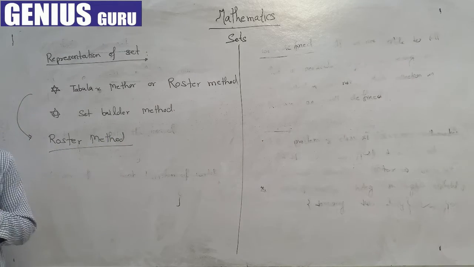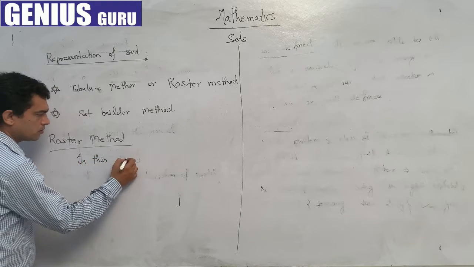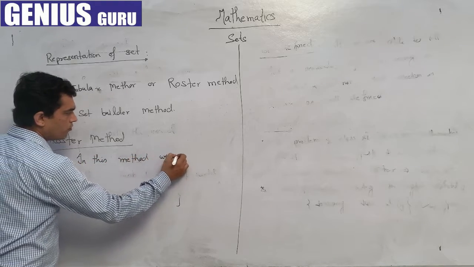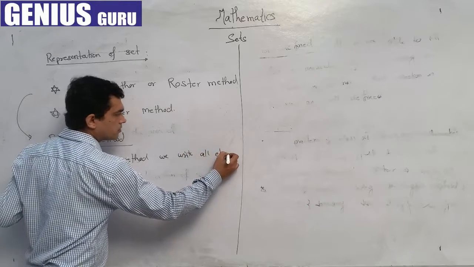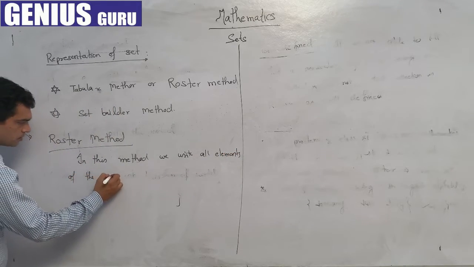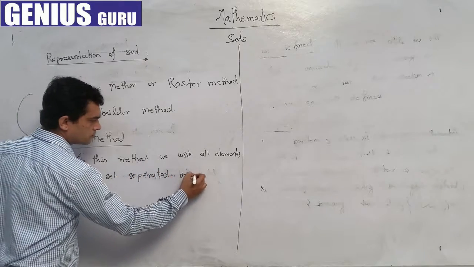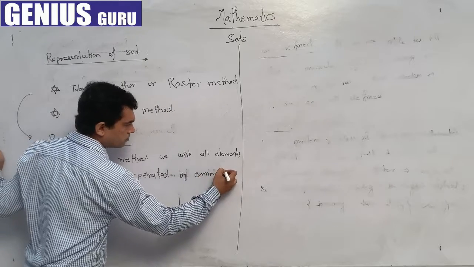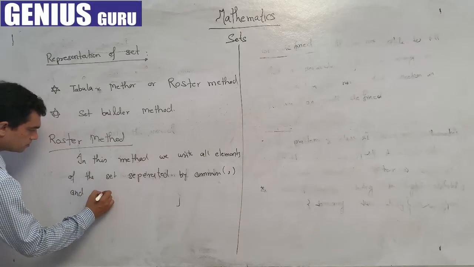In the roster method, we write all elements, all objects of the set, separated by commas and enclosed in parentheses.